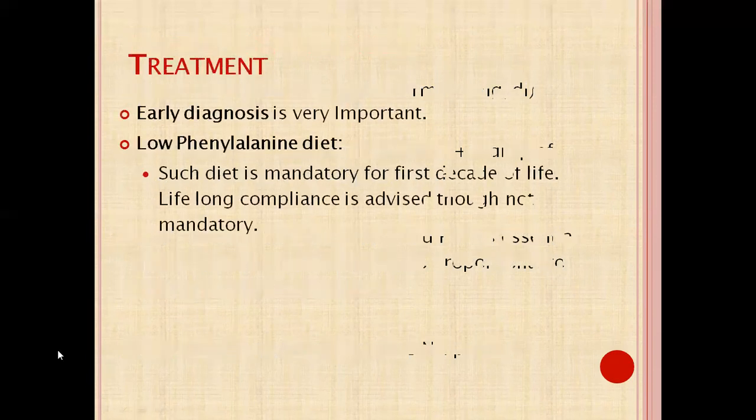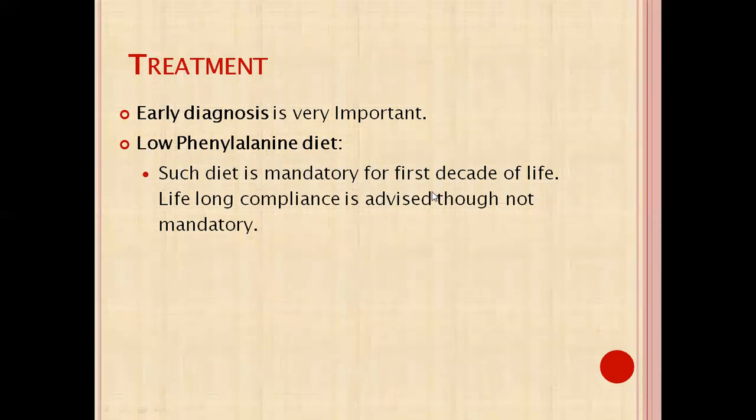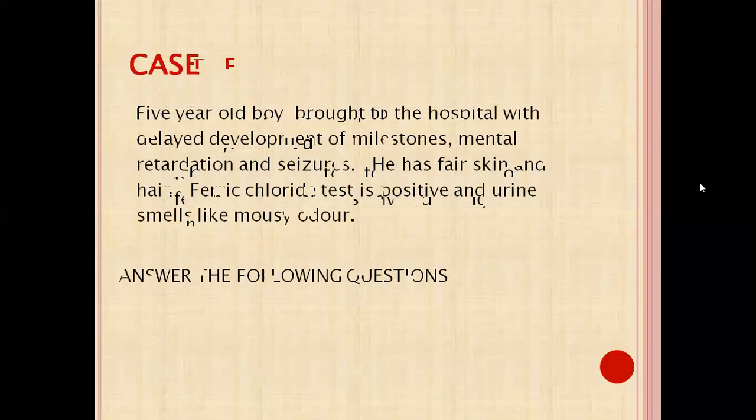So, what is the treatment? Early diagnosis is very important, and there is no definitive treatment of PKU. Only we can do this: a low phenylalanine diet is given to the child for the first decade of life. Now let us see the case.